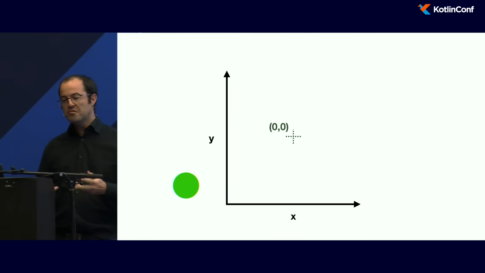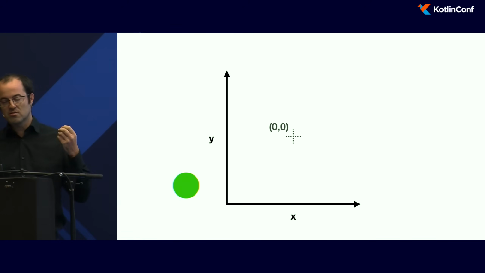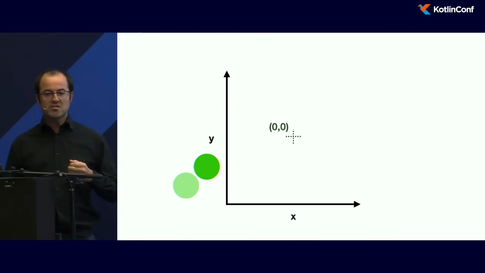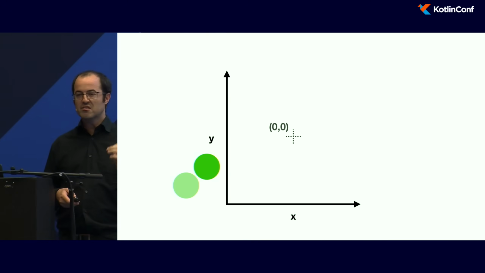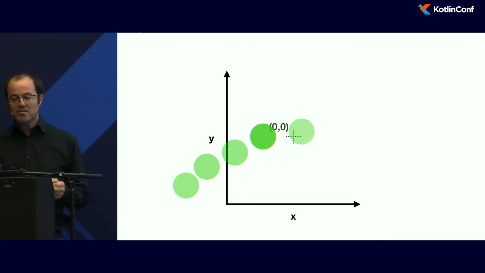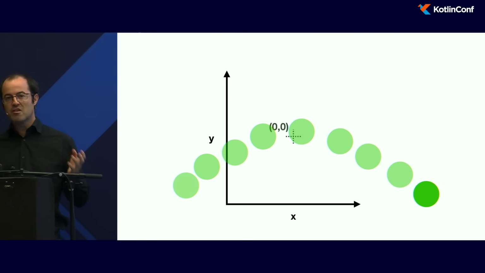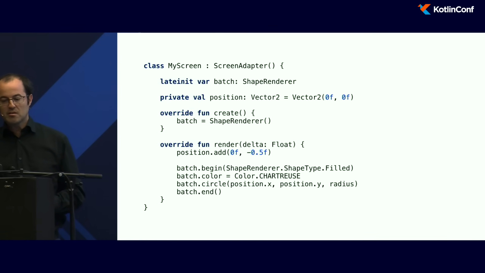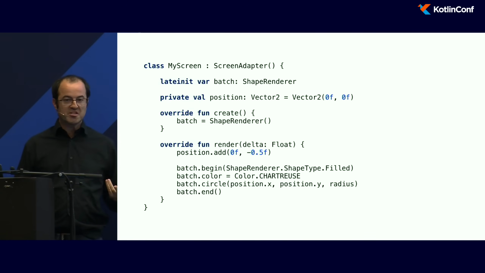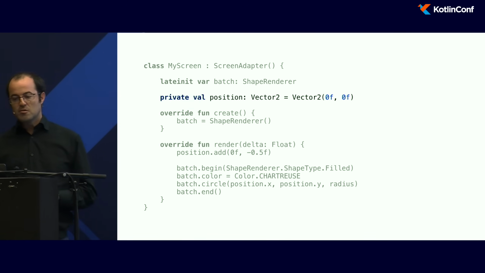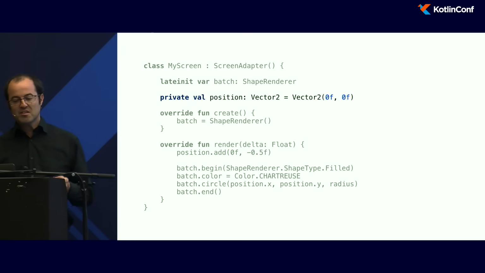And to move things, it's quite easy. You just draw something, change coordinates and clear the screen, draw the object on other coordinates, and continue like this, and it will create the illusion of movement. So I need to manage coordinates. With libgdx, you can access the class Vector2 just to store x and y.